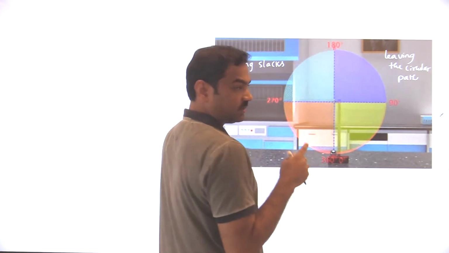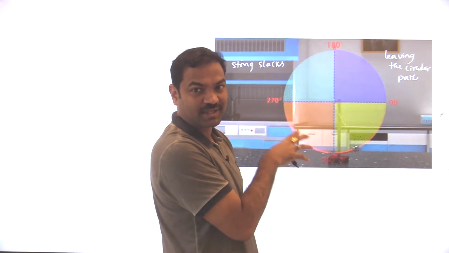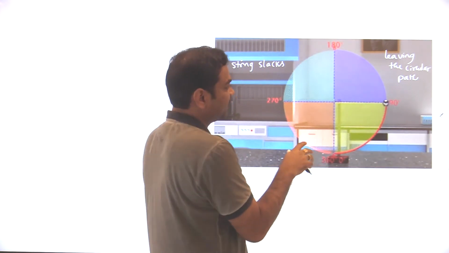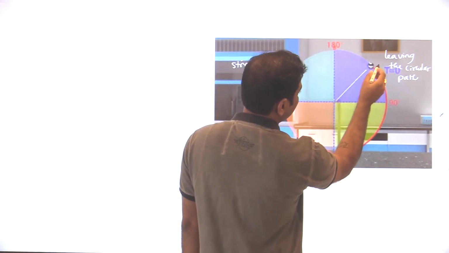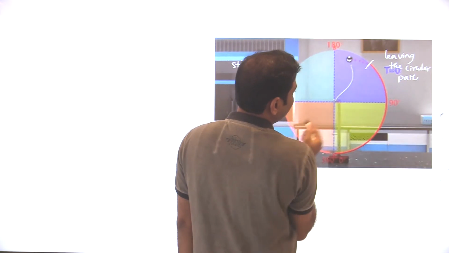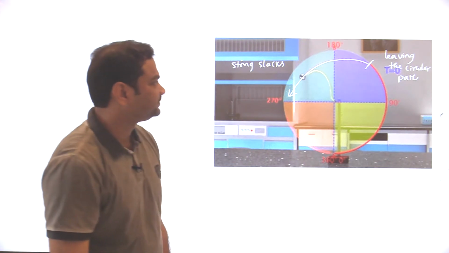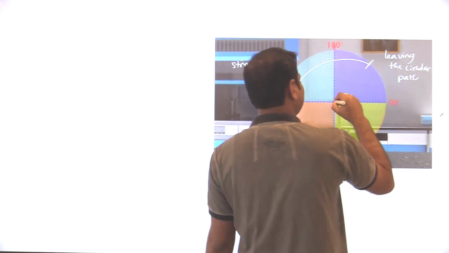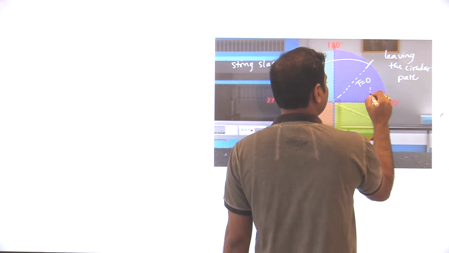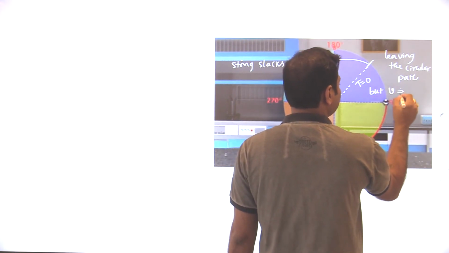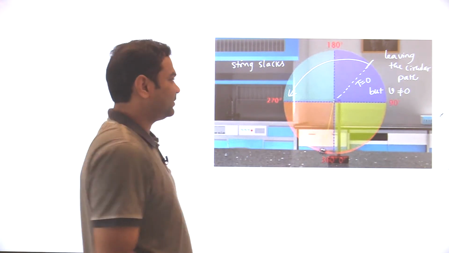Observe this clearly, because on this you will get very good questions and also some tough questions. Here it is leaving the circular path. This is the point where it is leaving the circular path, but it still has velocity, so it is following some trajectory. At this instant, tension is equal to 0, but velocity is not equal to 0. Speed is not becoming 0, but tension is becoming 0.